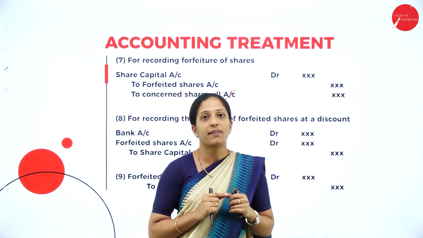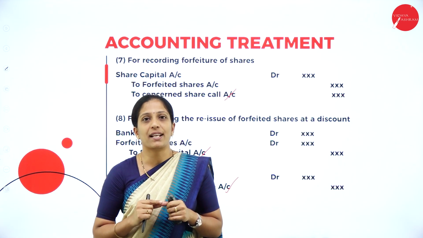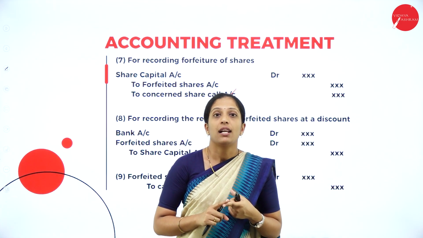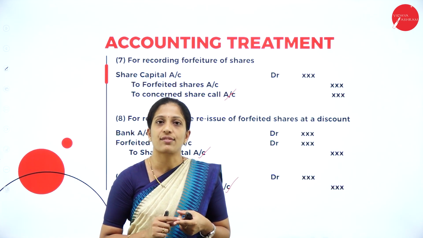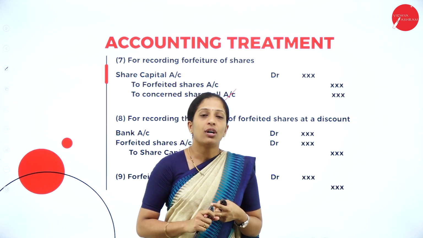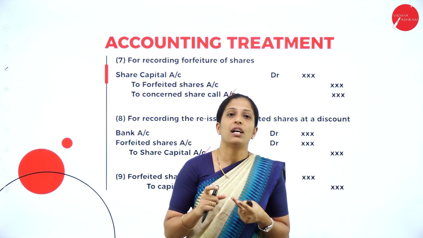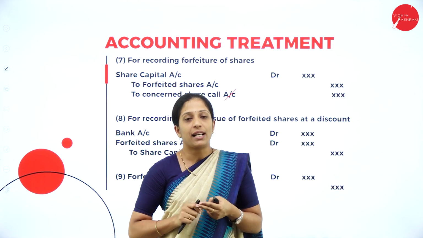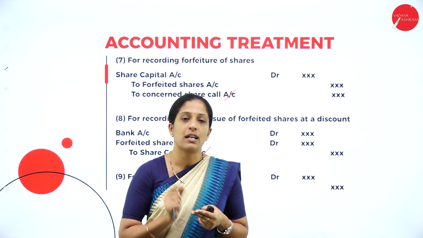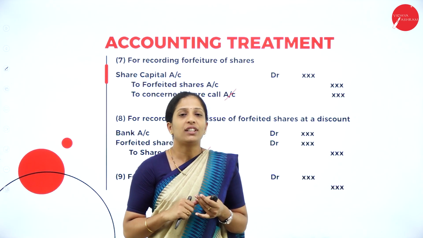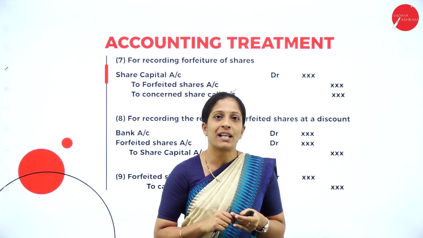First entry, for receiving of application money: bank account debit to equity share application account, being application money received. Next, transfer: equity share application account debit to equity share capital account, being application money transferred. Now allotment money due: share allotment account debit to share capital account. Suppose the shares are being issued at premium, then your entry will be share allotment account debit to share capital account and securities premium account, being allotment money due. 4th entry, receiving of allotment money: bank account debit to share allotment account, being allotment money received.